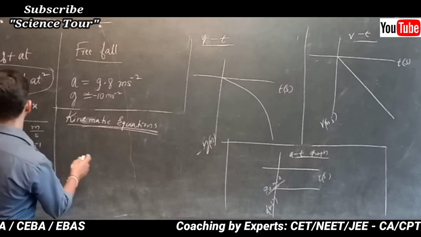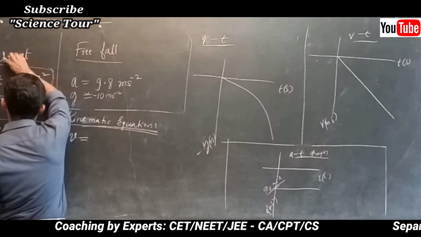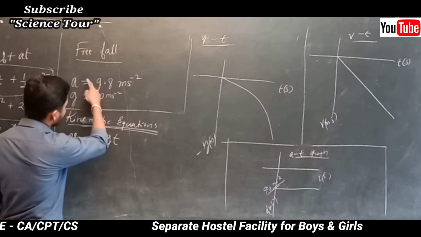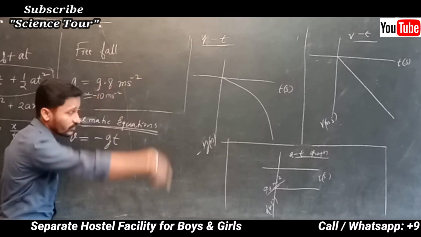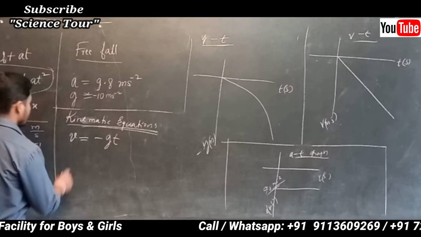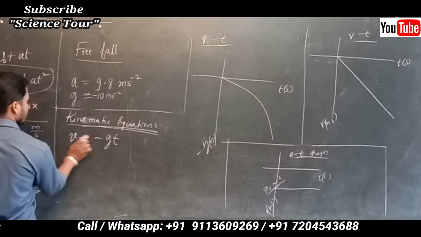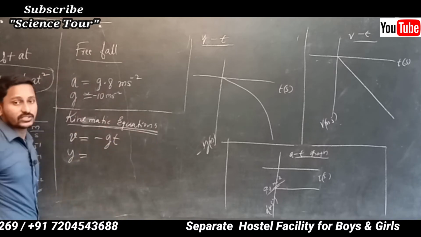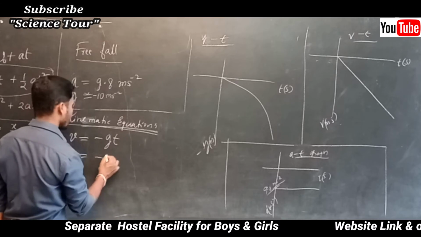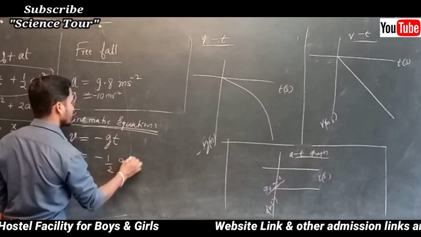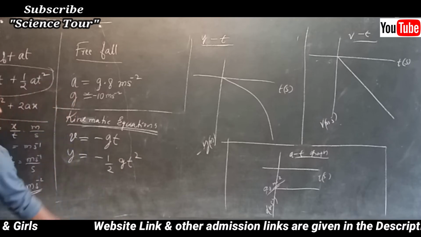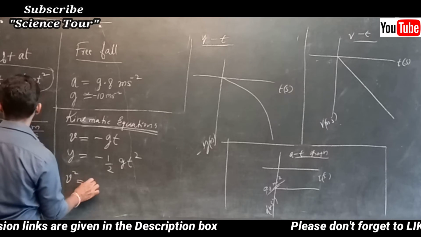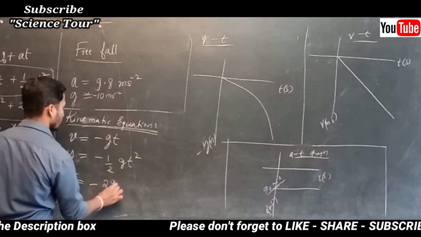Initial velocity is 0, so the first equation becomes v equals 0 minus g t, because a has been changed into g, and it is negative because of the downward direction. Second, x is replaced with y: y equals v naught t, again 0 because the initial velocity is 0, minus half g t square, because g is negative. The next equation is v square equals v naught, which is 0, minus 2g y.